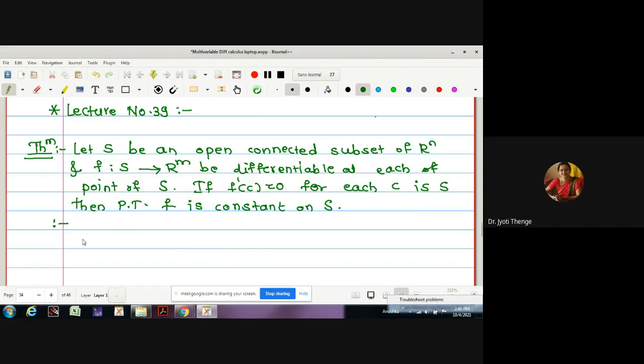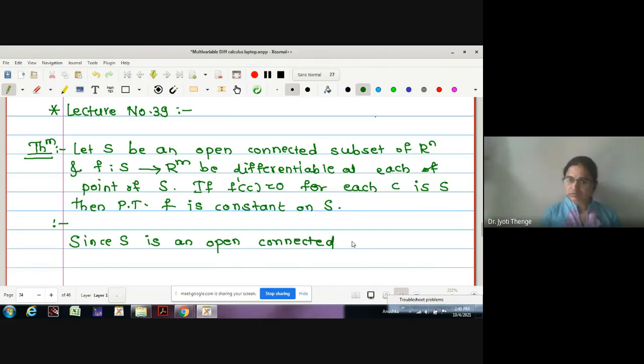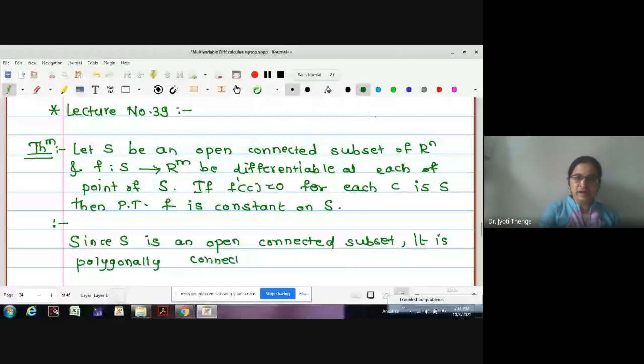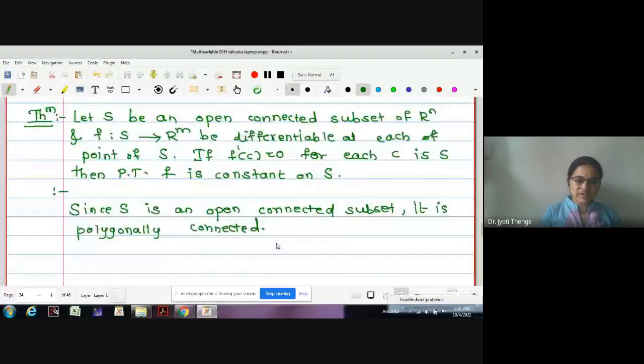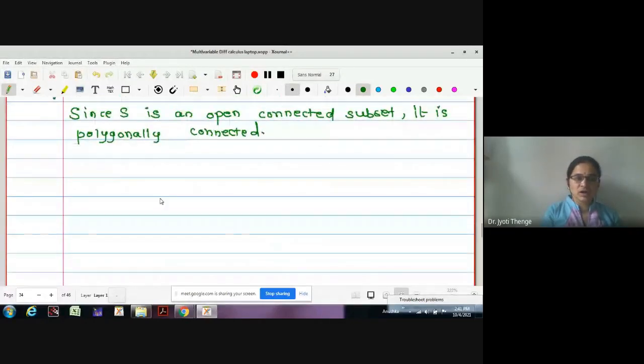Let me write these given things. Since S is an open connected subset, it is polygonally connected by the previous theorem. What is the meaning of polygonally connected? Every pair of points can be joined by a polygonal arc. Therefore,